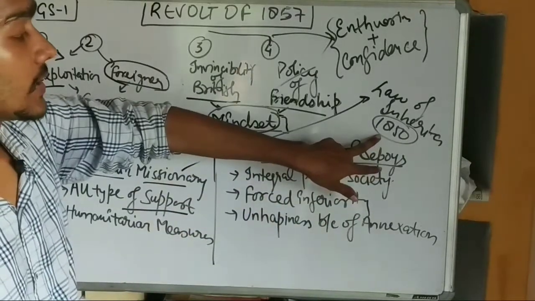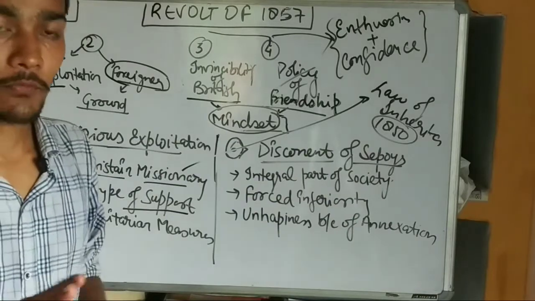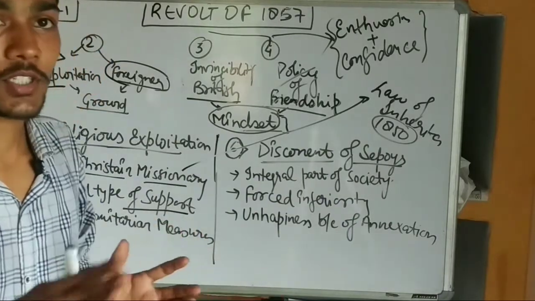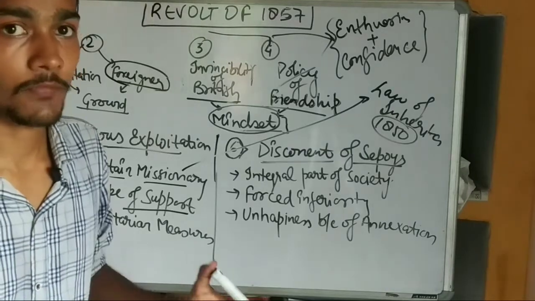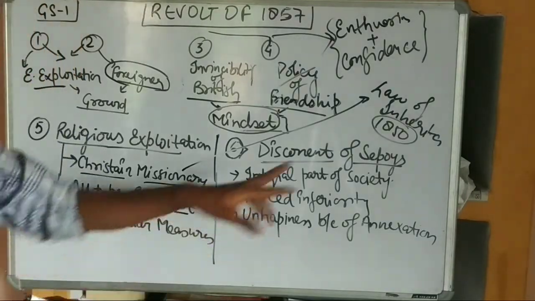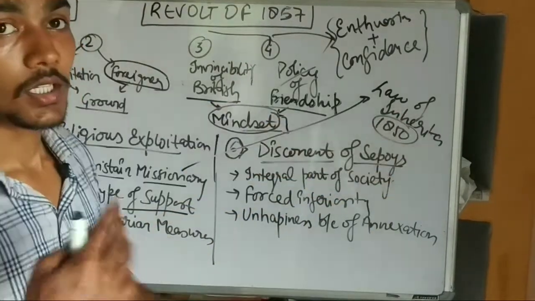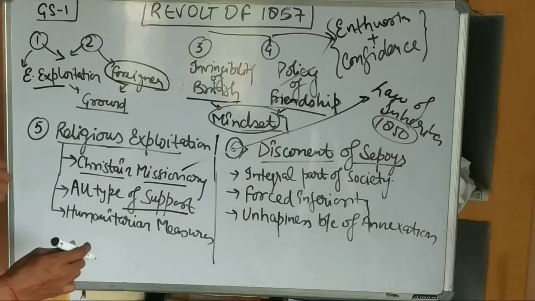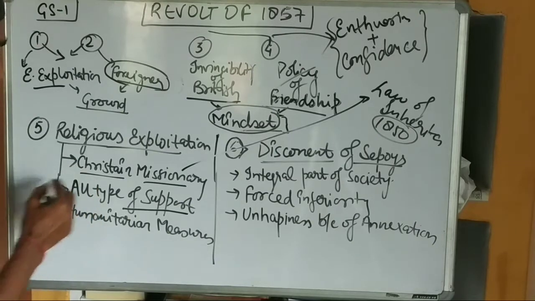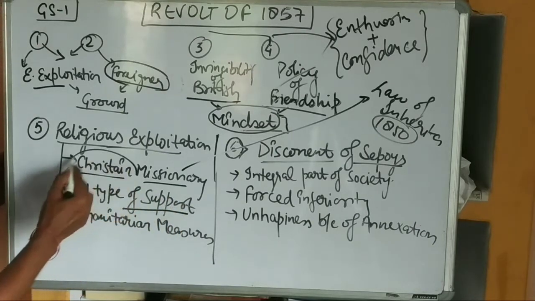Under the Inheritance law of the 1850s, if any person converted from one religion, that is from Hindu or Muslim, to Christian, then their land, that is the property of the person, could not be confiscated by the British. So in all, this law promoted people who converted from one religion to another, that is to Christian. The second thing is official support: all types of official support were given to the person who converted from one religion to the Christian religion.